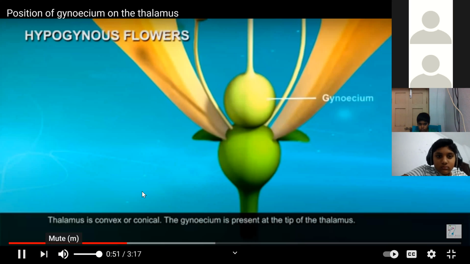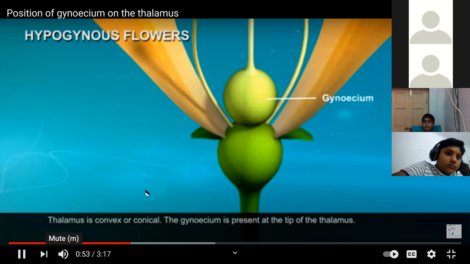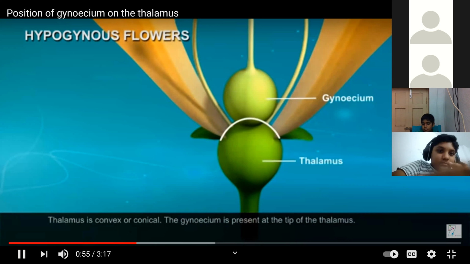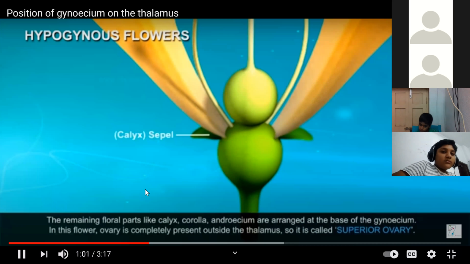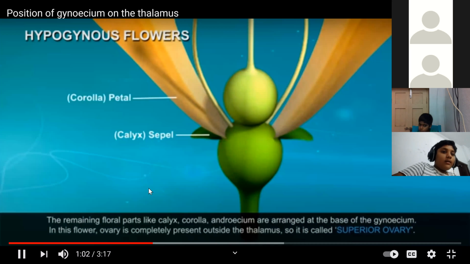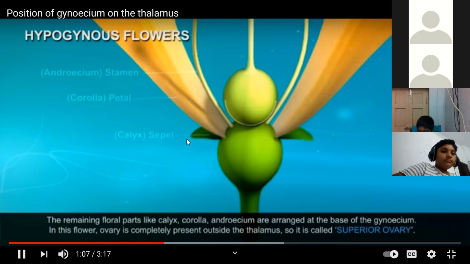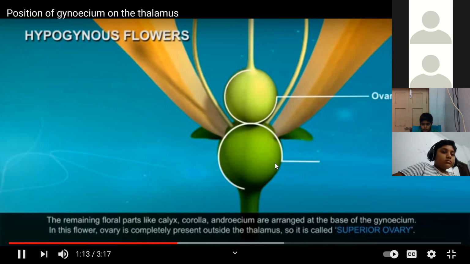The gynoecium is present at the tip of the thalamus. The remaining floral parts, like calyx, corolla, and androecium, are arranged at the base of the gynoecium. These are the parts of the flower. In this flower, the ovary is completely present outside the thalamus.